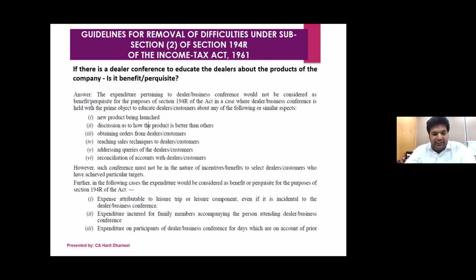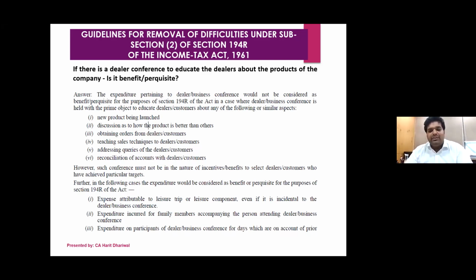Now, a very strange thing is mentioned here in point number 3, that expenditure on participants or dealer or business conference for days which are prior to the days of the conference. So what they want to say is, for example, if let's say Chintan Bhai invites someone to a morning lecture at 9 o'clock. Now, if you come from Delhi or come from Bombay or anywhere, I think the earliest flight would not reach Gandhinagar before 11 or 12. If you come to Ahmedabad and come there, you have to come one day prior.